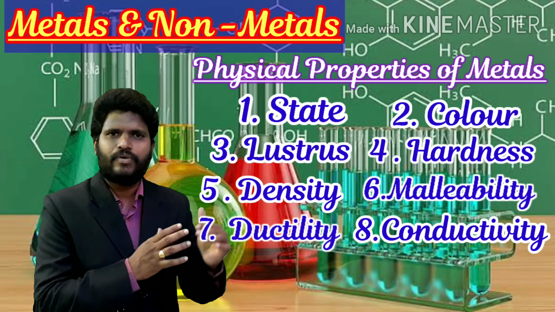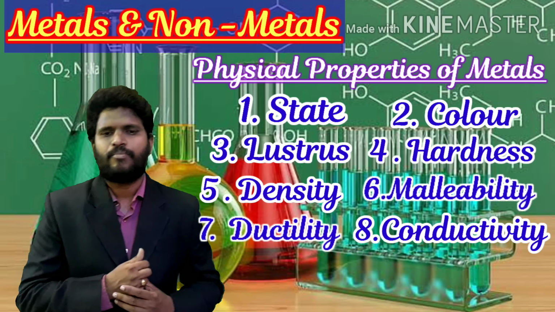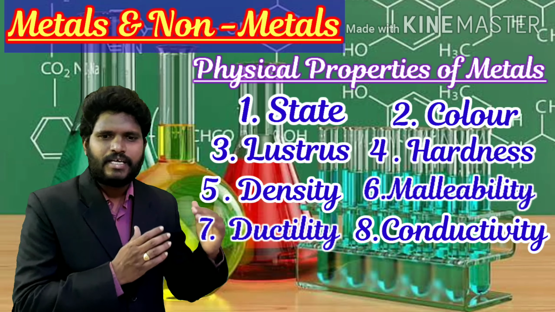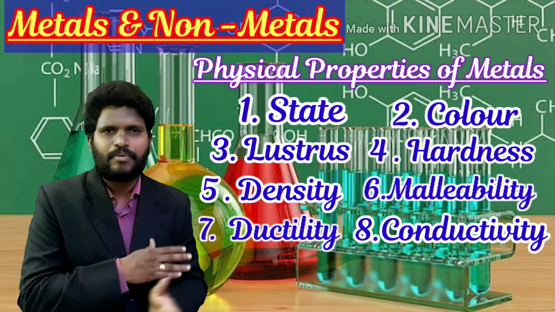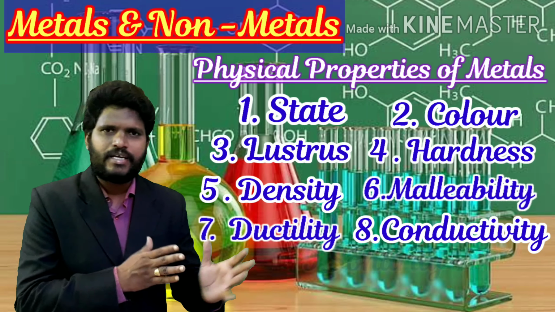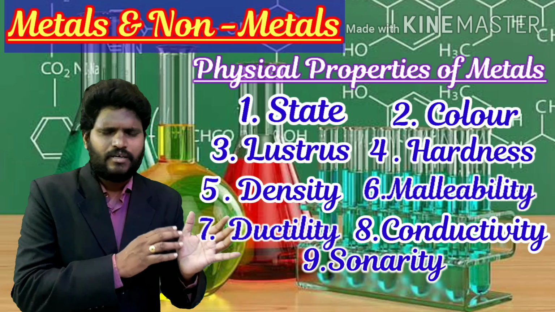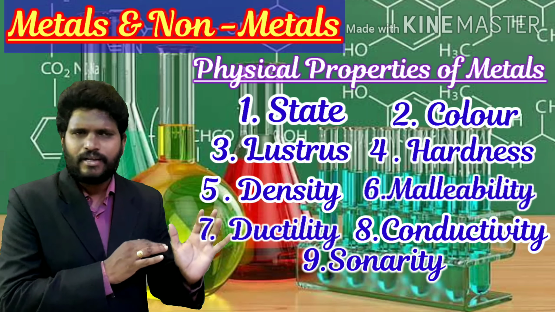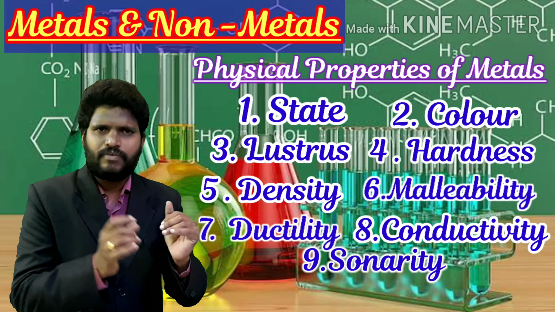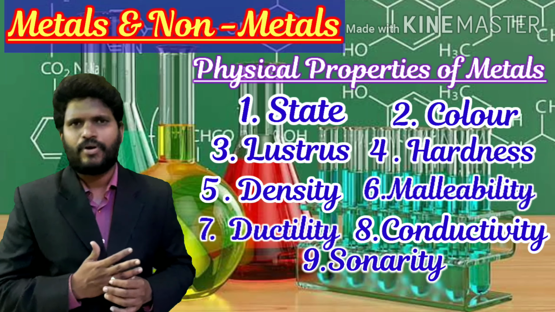We are going to discuss these in this point. The ninth property is sonority. What is sonority and how can we distinguish the metals from the non-metals? We will discuss in this point.